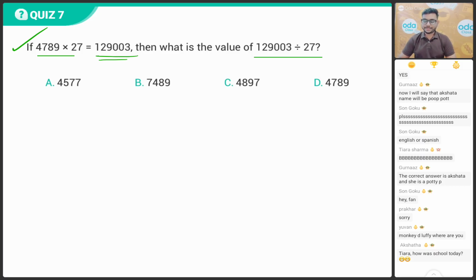Okay, take your time, students, so that everybody can answer correctly. What will be the correct answer? Is it option A, option B, option C, or option D? All the best. So we have 10 more seconds. Can you tell me what will be the answer? Six, five, four, three, two, and one.